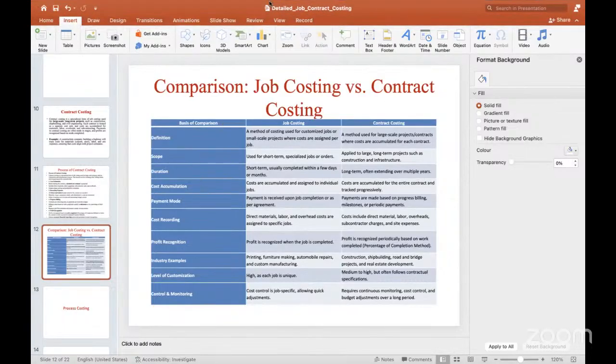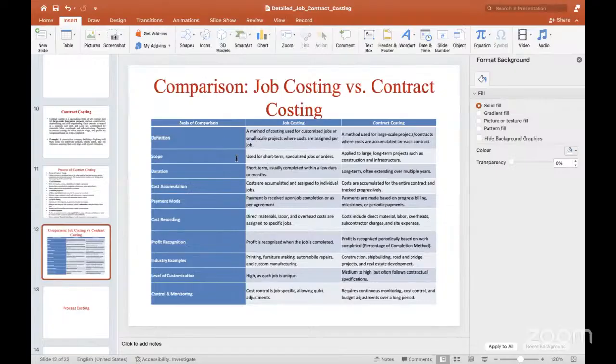See, comparing of job costing with the contract costing. So first, definition: the method of costing used for the customized jobs and small scale projects only, that is job costing. But in contract costing, a method used for the large scale projects, contracts where the costs are accumulated for each contract separately.